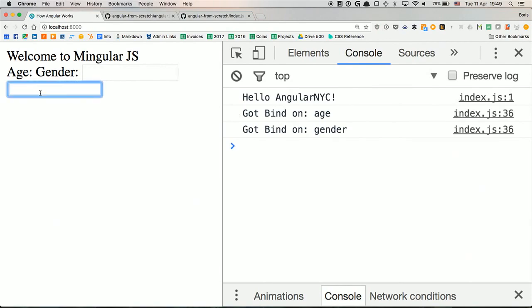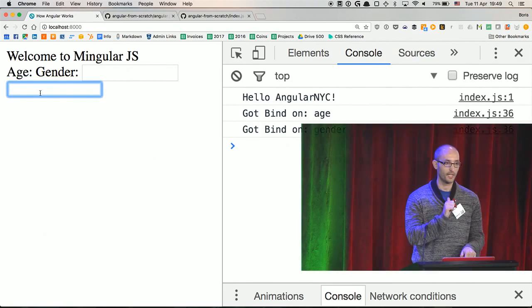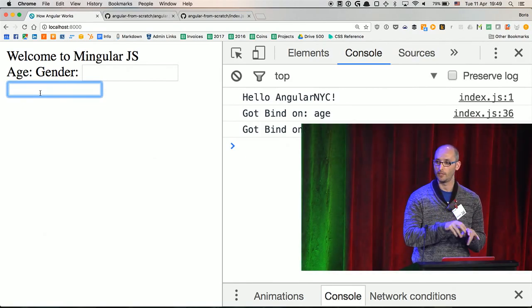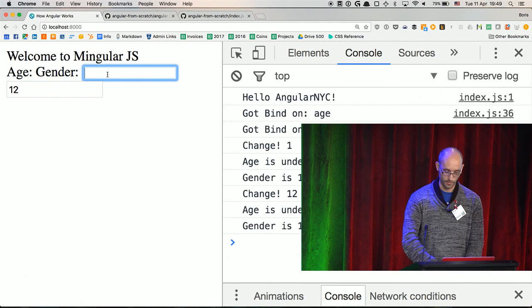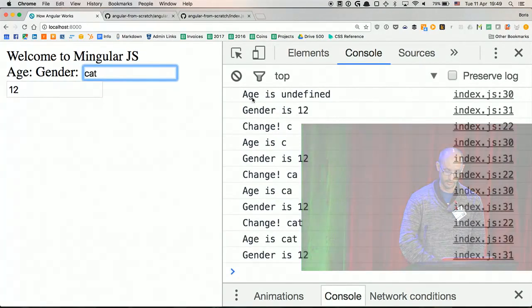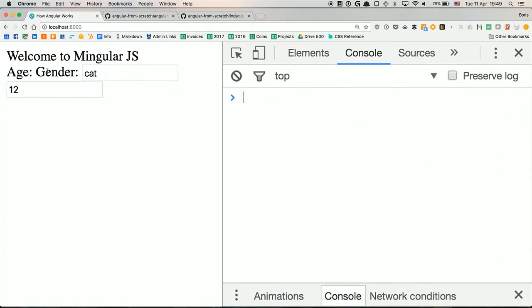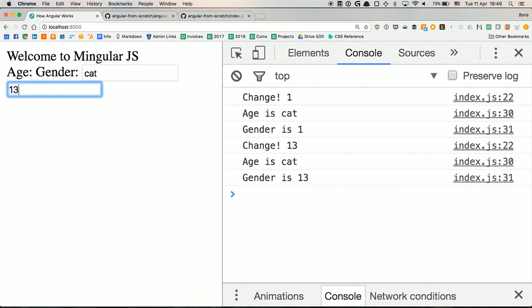Now every time I change something, every time I write something in the input, the callback gets called. From the input I update the scope, call digest, and digest tells everyone that something has changed. So my age is going to be 1, 2, and my gender is going to be cat. It's not really a gender, but work with me. But looks like everything is working, right? So we have kind of a change detection and some sort of binding.